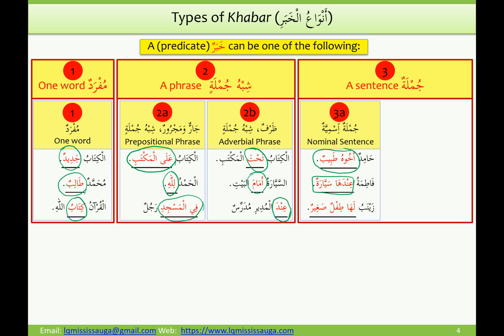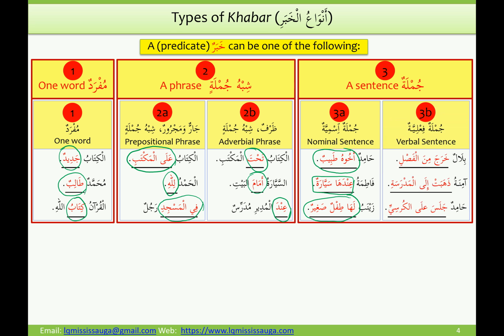Zainabu laha tiflun saghirun. Zainab, she has a small child. That inner sentence, laha tiflun saghirun, she has a little child, is coming as a khabar for Zainabu. These are the examples of a jumla ismiya coming as a khabar.